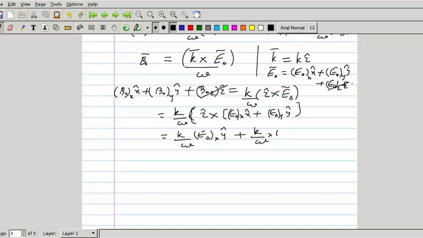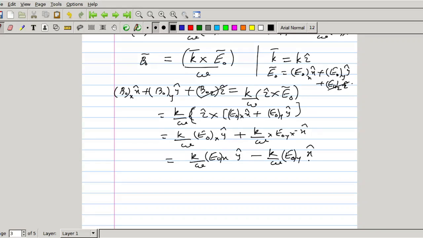So this is E0y into minus x cap. So we will have K by omega E0x into y cap minus K by omega E0y into x cap.